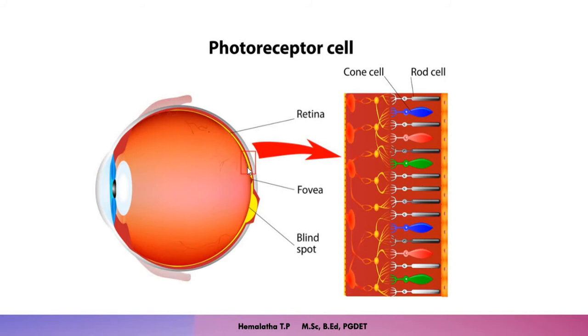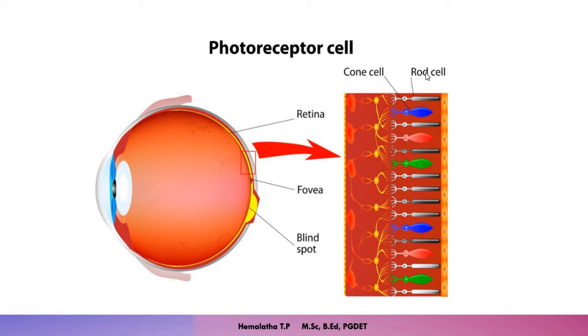Next, coming to the third layer, that is retina. The retina is the main layer or membrane which plays an important role in the formation of the image because it contains the photoreceptor cells. What are these photoreceptor cells? These are the cells which receive the light and help in the formation of the image in the retina. These photoreceptor cells are of two types, rod cell and cone cell. You can see here the rod cell and the cone cell.